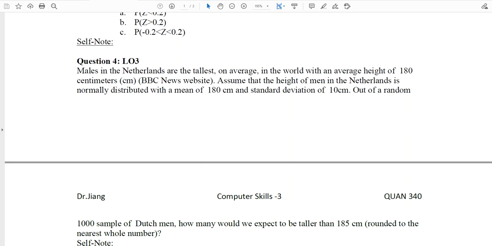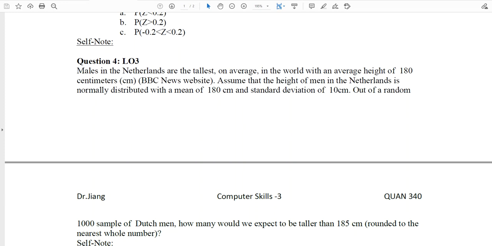Hello, in this video, we're going to learn that if we understand the random variable is following the normal distribution, and we also know the sample size, can we use the probability we calculate to forecast what amount of people will belong to a certain group. So therefore, we're going to look at question number 4.